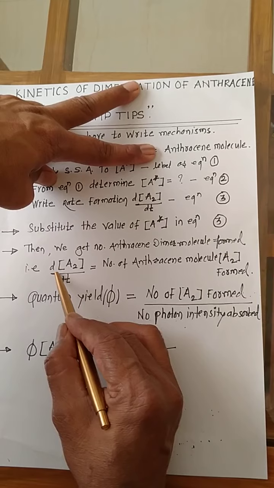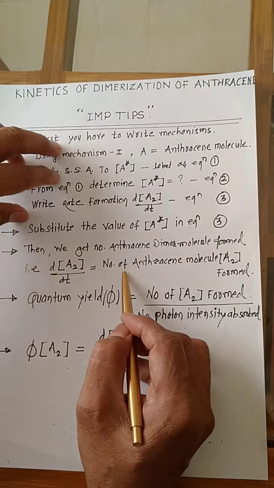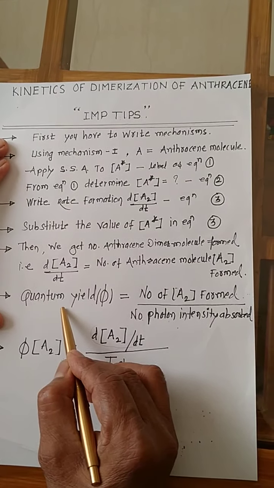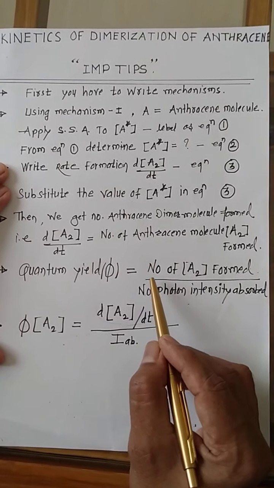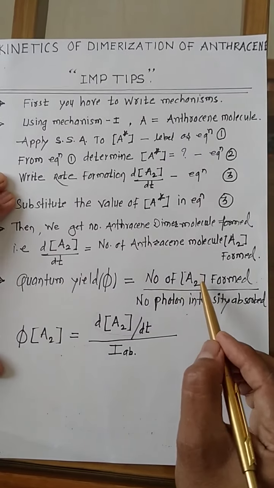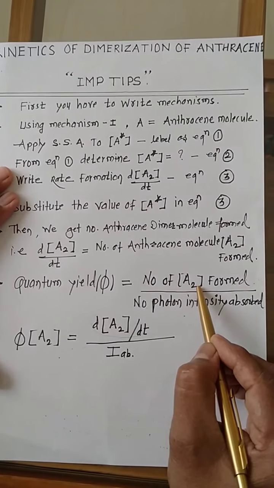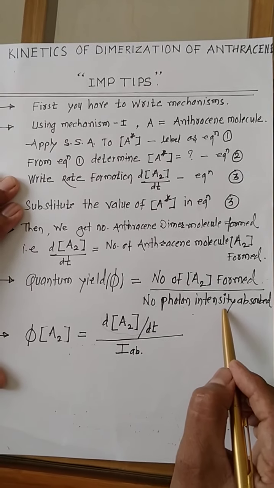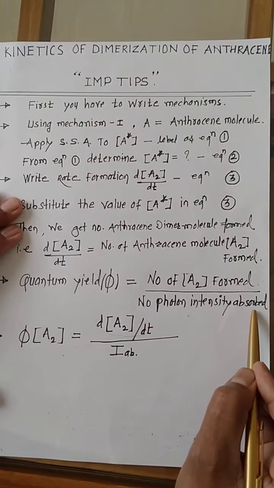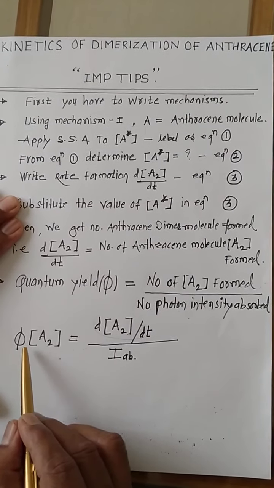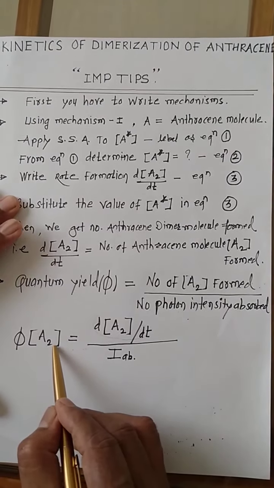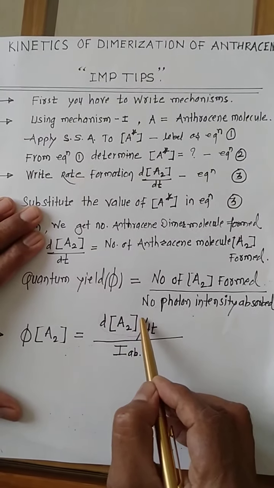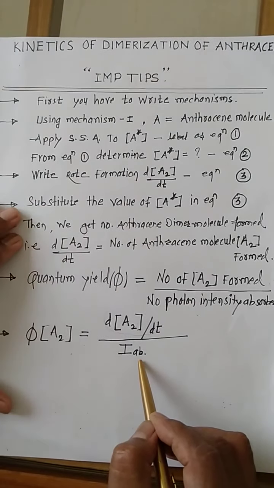From this equation, lastly, we know quantum yield is the ratio of the number of dimer molecules formed divided by the total photon intensity absorbed. Here the quantum yield of dimer of anthracene is equal to the number of dimer molecules formed divided by the total intensity absorbed.